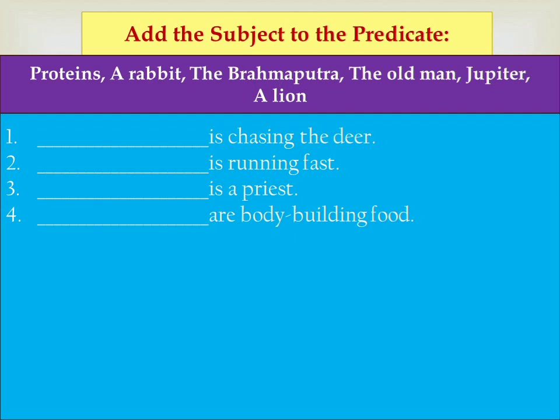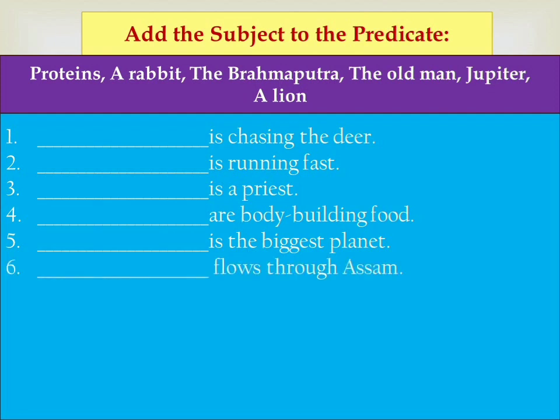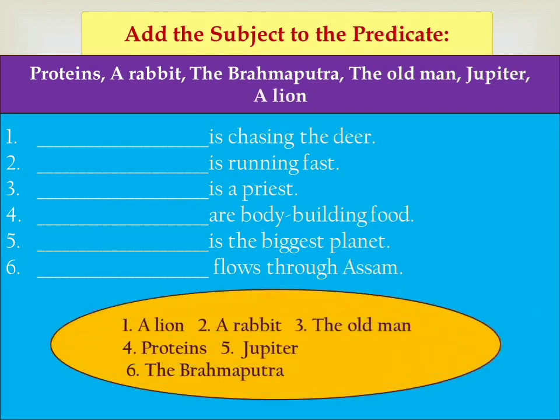Which are bodybuilding food here? Proteins. Dash is the biggest planet. Who is the biggest planet? Jupiter. Sixth one. Dash flows through Assam. Which river flows through Assam? That is the Brahmaputra.